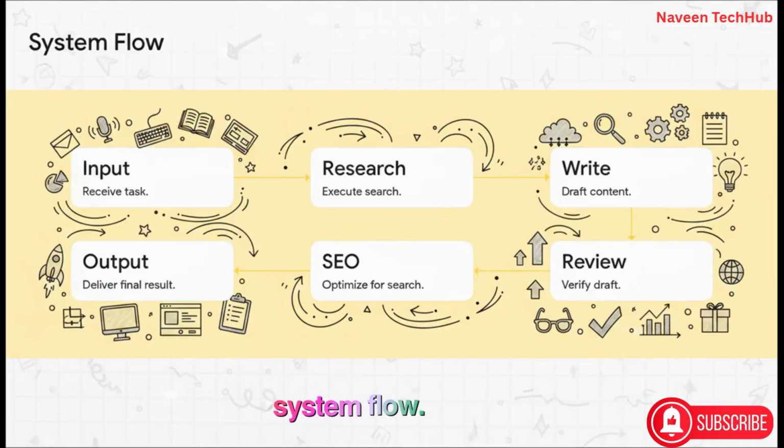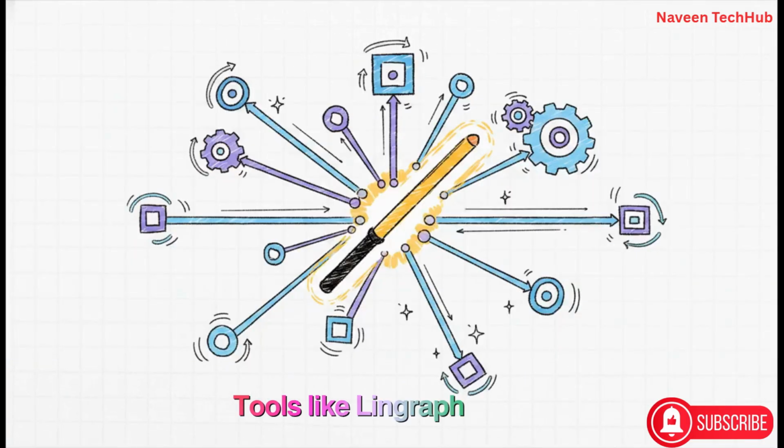Let's check a real system flow. Inputs, research, write, review, SEO optimization, and then the final output. Tools like LangGraph act as the orchestrator here, using the harness to perfectly control every single step.